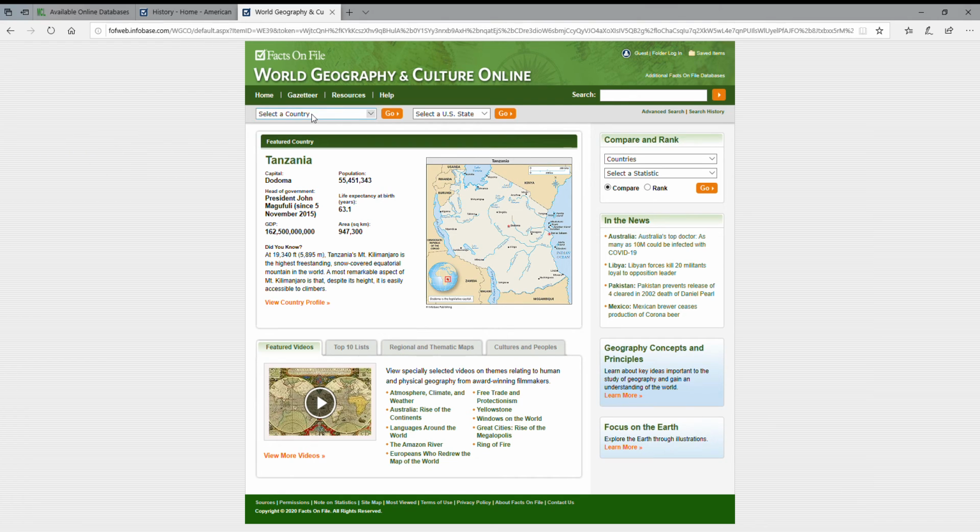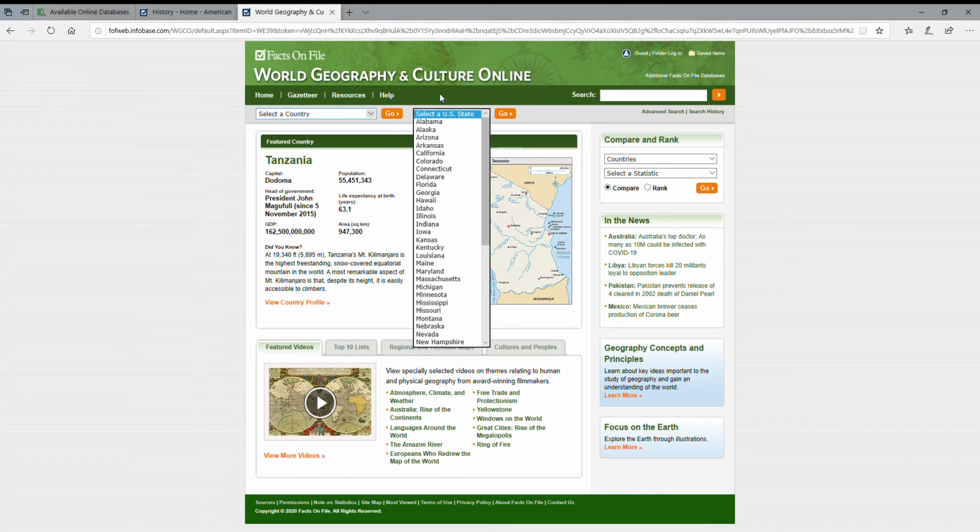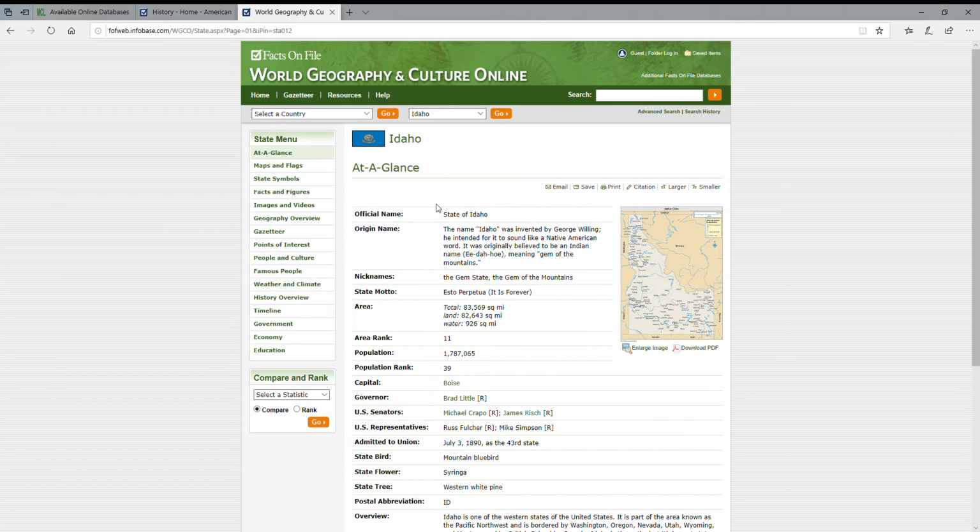In addition to having a drop down where you can pick different countries, you can also pick U.S. states. So if you want more information about Idaho, you can go in there. Each one of the country and state areas are pretty much set up the same way. You'll see a flag, you'll have a map, and you'll have the At a Glance area.